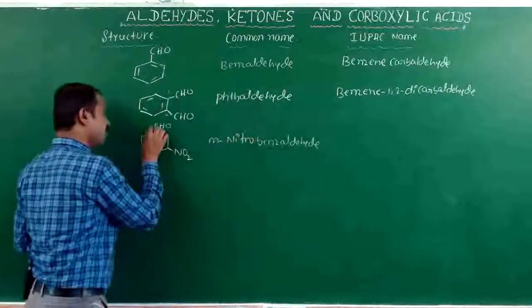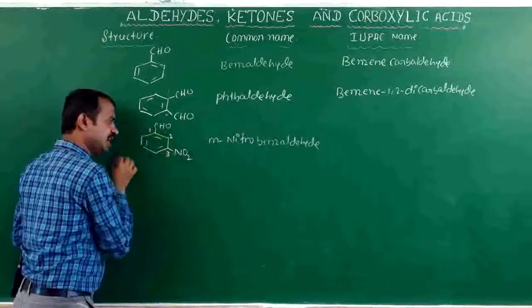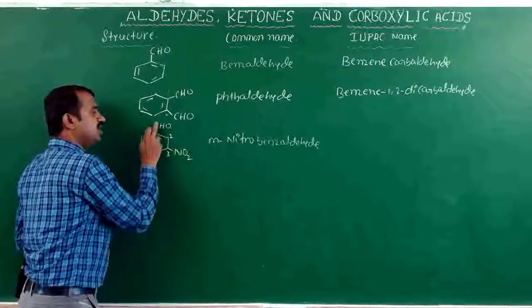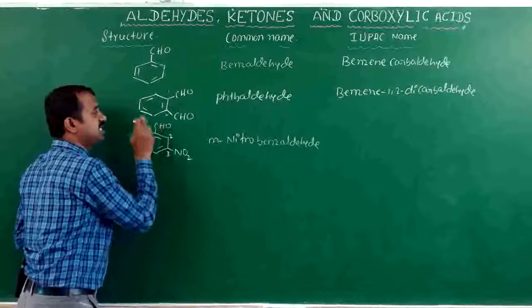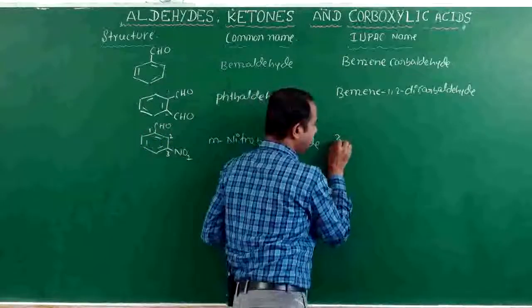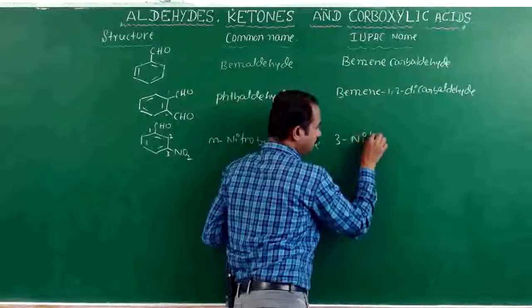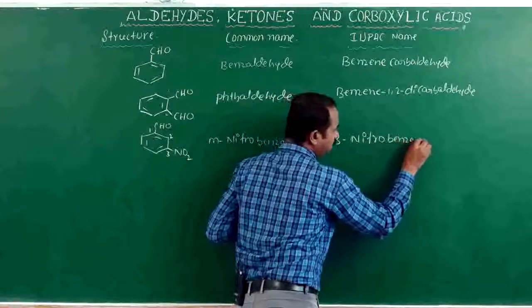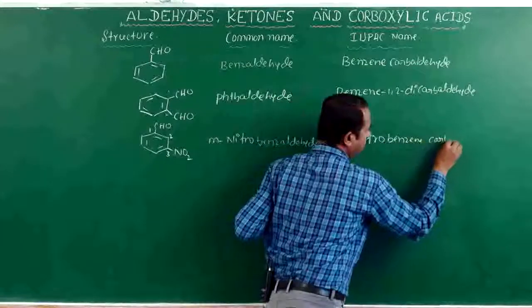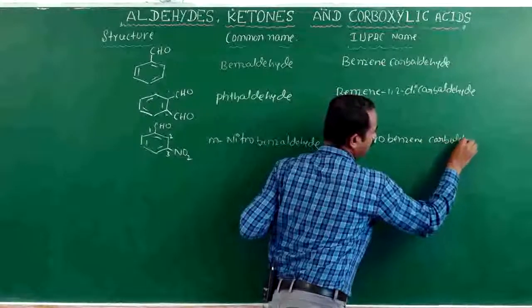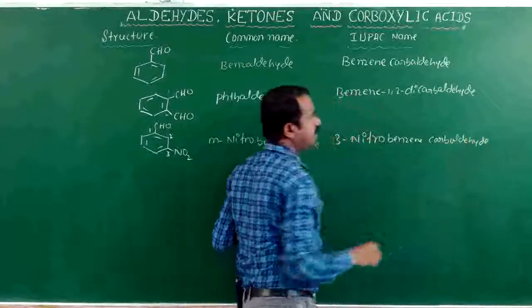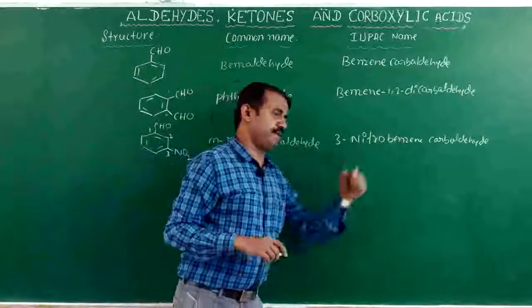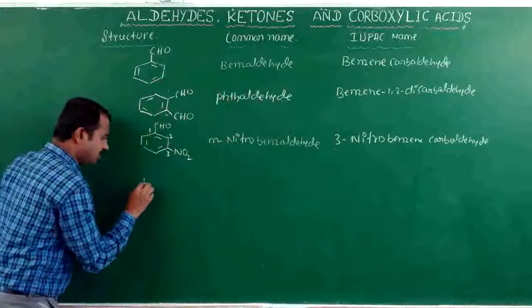Next, the IUPAC name: 1, 2, 3, 3 nitro benzaldehyde or 3 nitro benzene carbaldehyde.